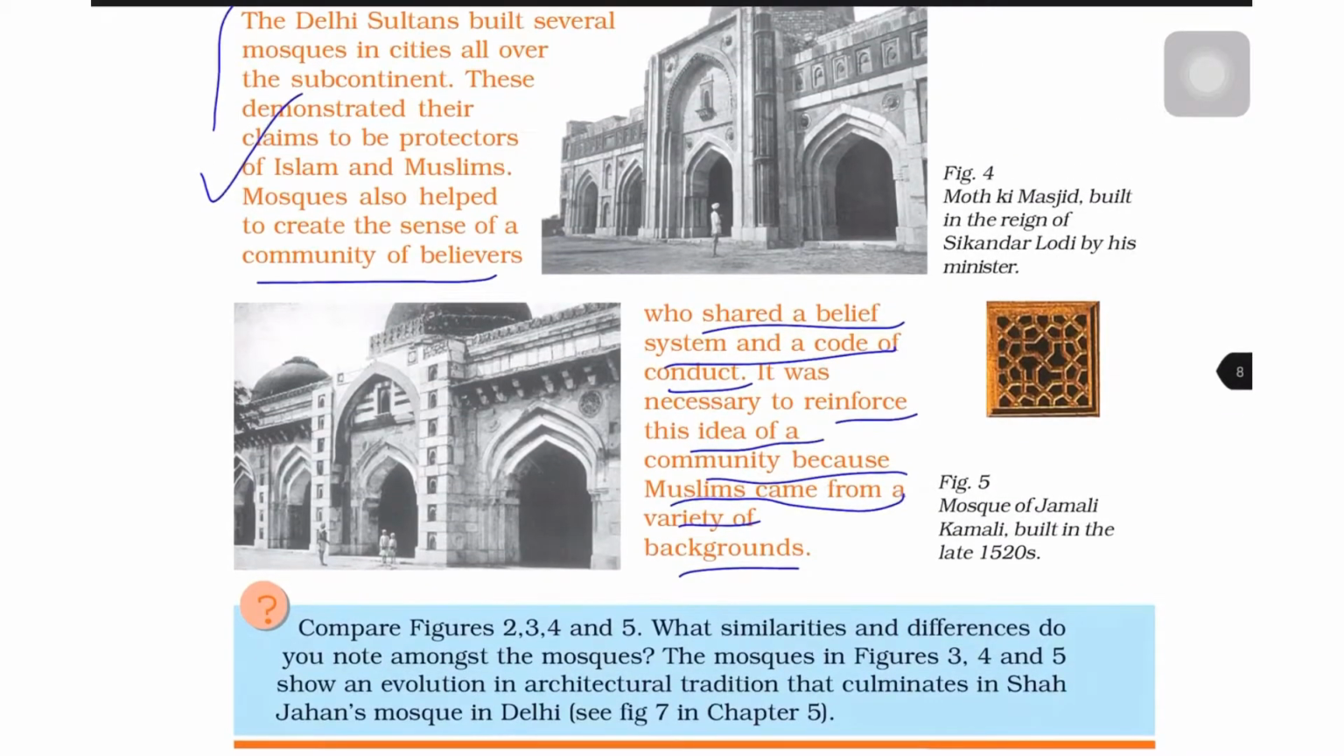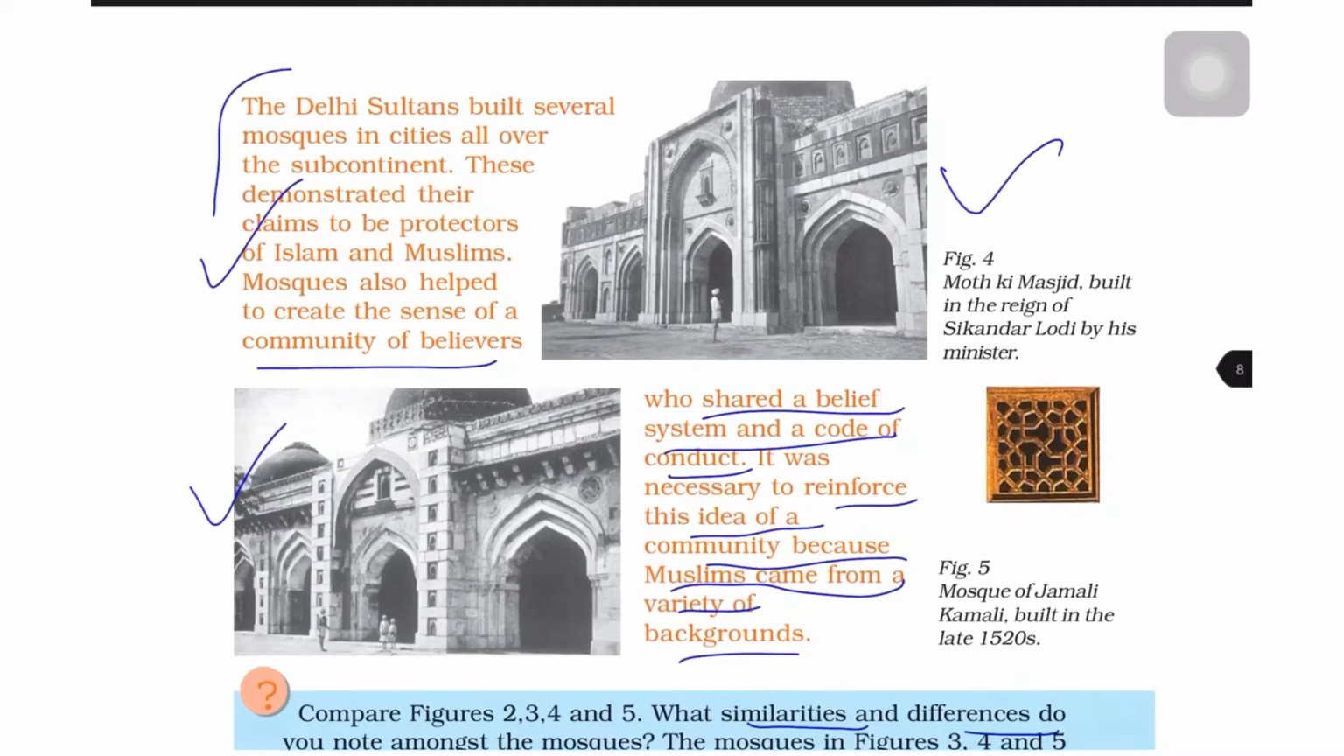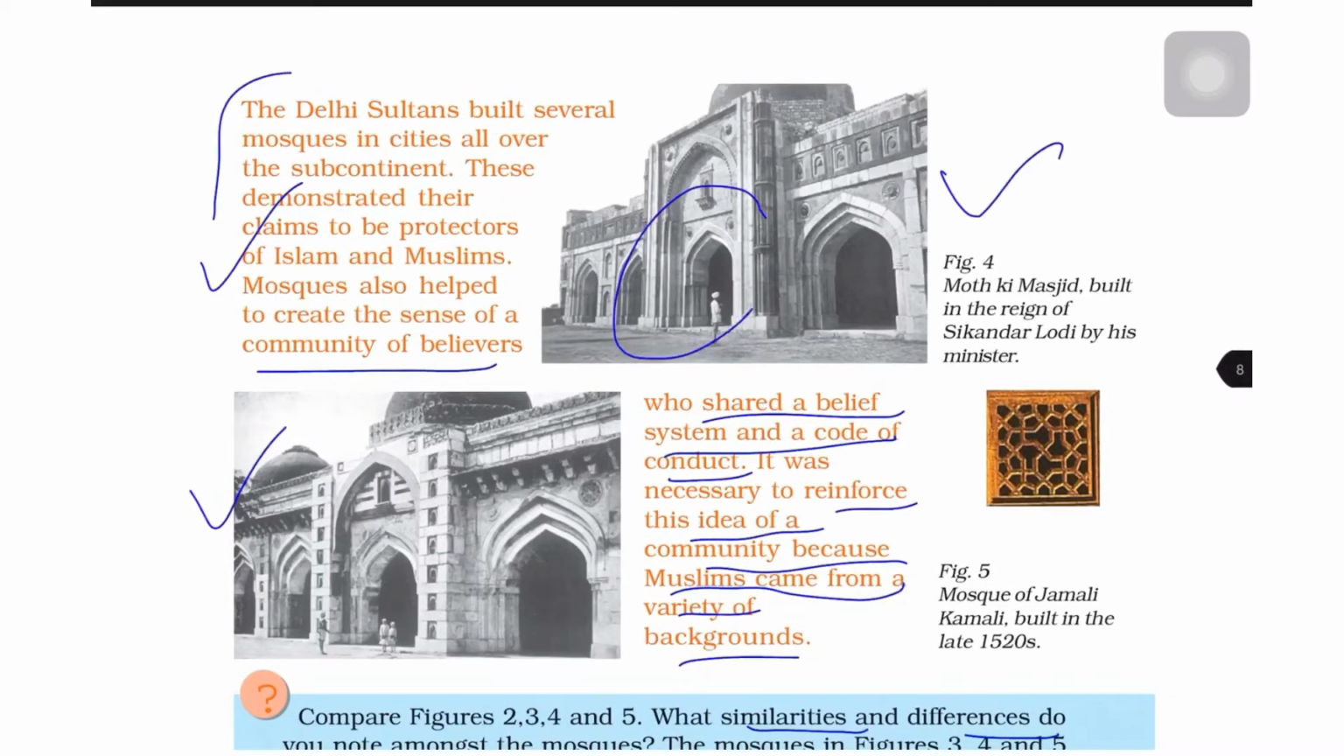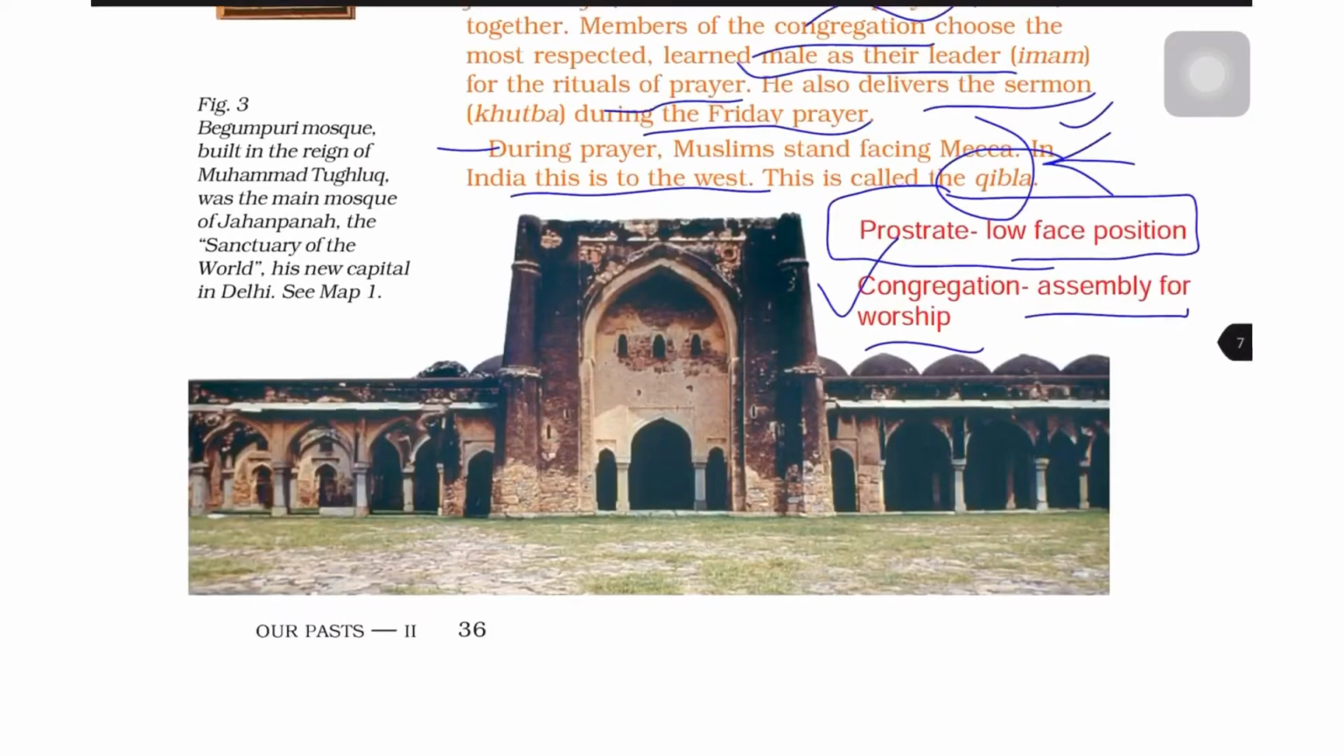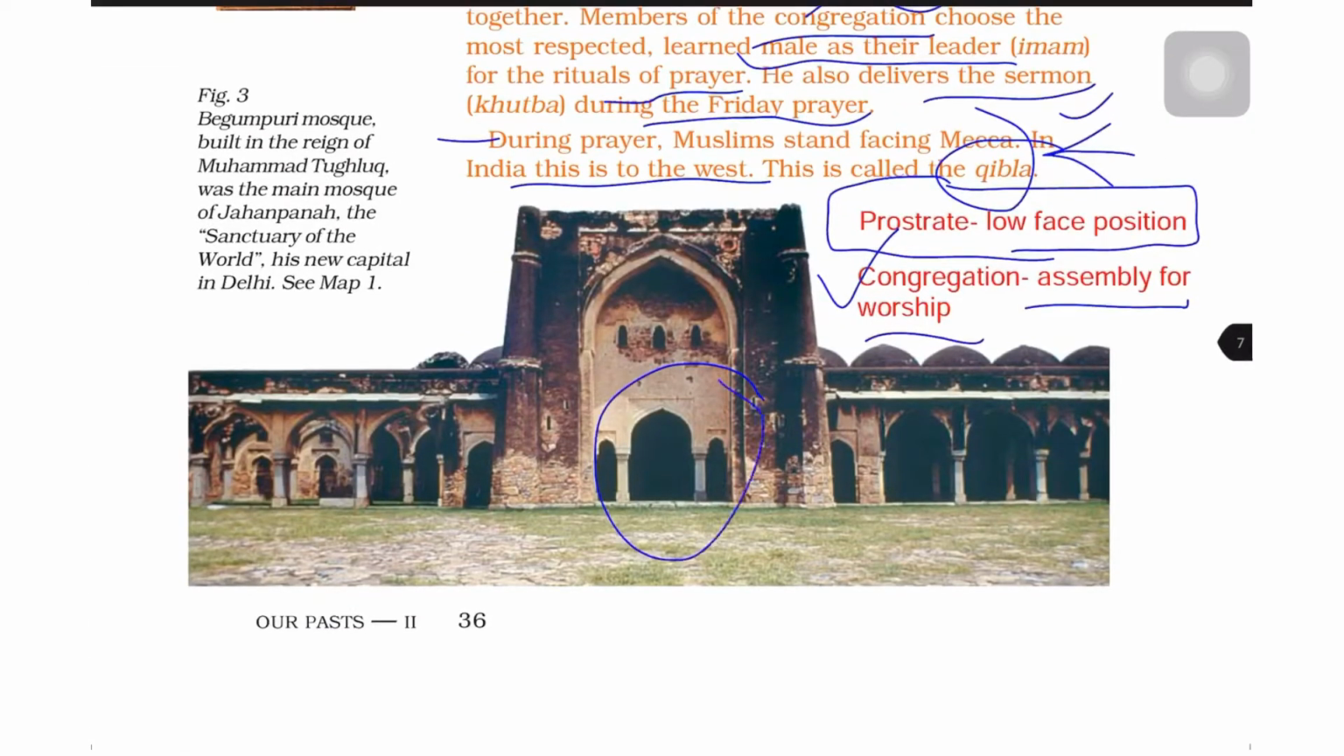Now friends, in these figures, a variety of mosques are shown. What similarities and differences do you note? If you see in these two figures, you will find that there is an entrance gate. There is a big entrance gate in all these mosques. Here also you will see a big entrance gate of the mosque.